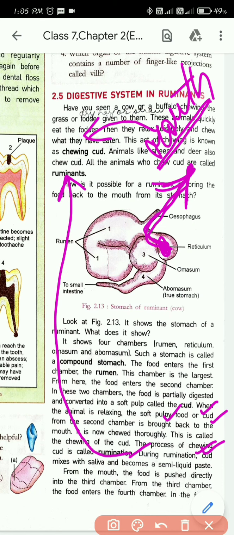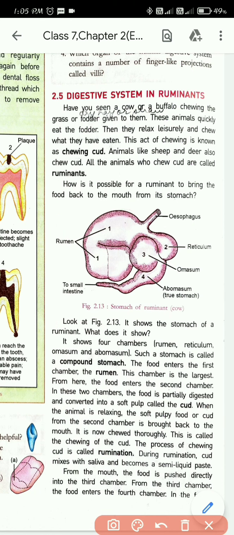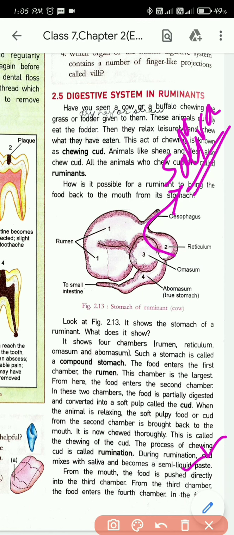So during rumination, what happens? The cud mixes with saliva and becomes a semi-solid paste. So when the cud is brought back to the mouth, it is mixed with saliva, and it becomes a semi-solid paste.